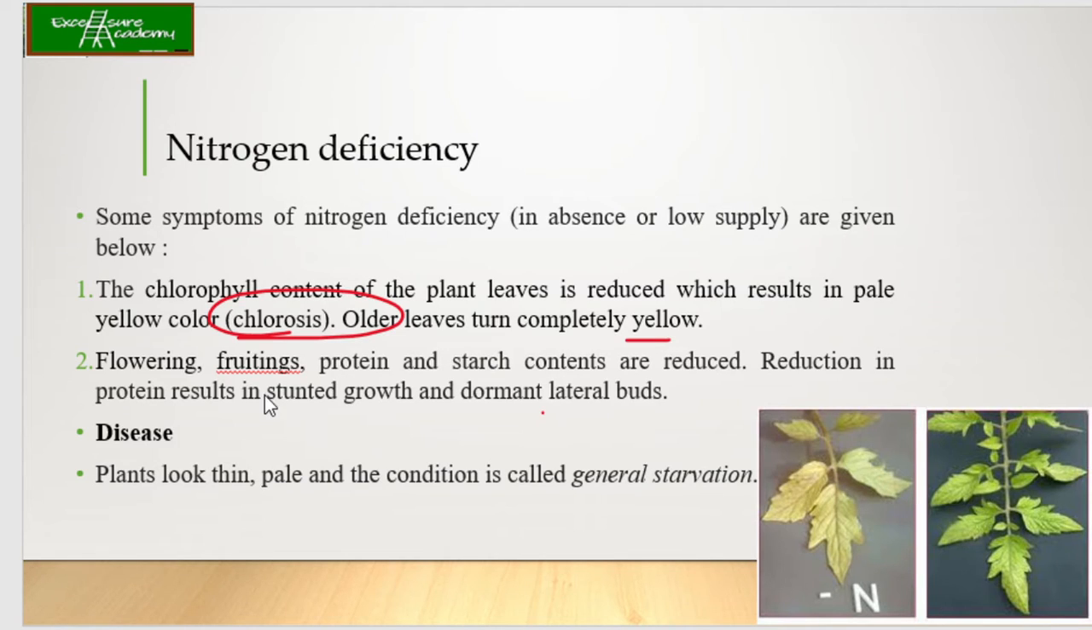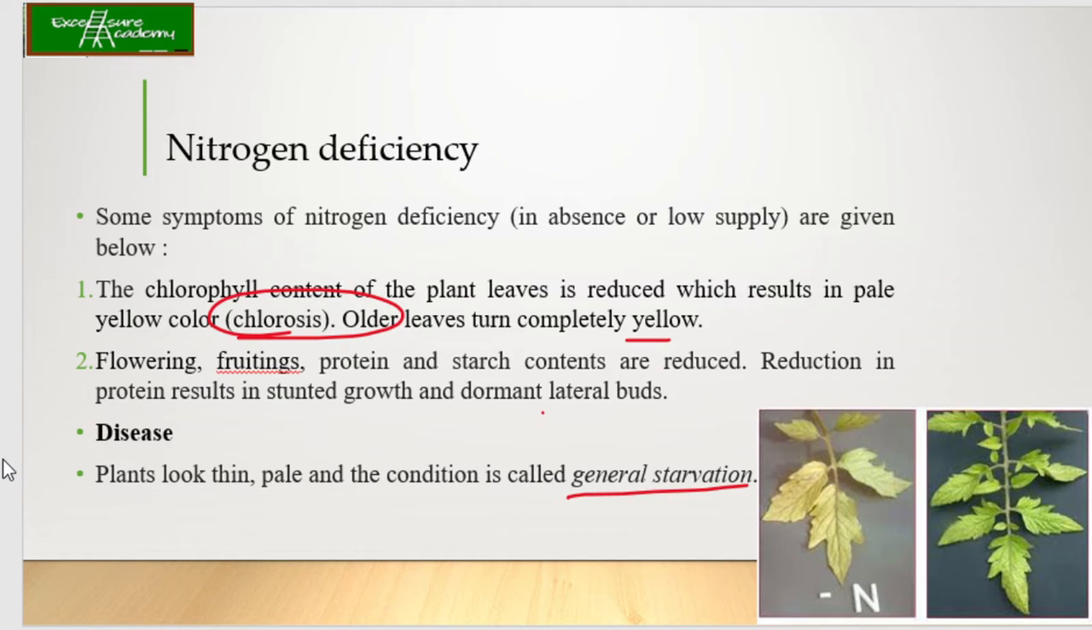Now flowering, fruiting, and protein and starch contents are reduced, and the reduction in protein results in stunted growth and dormant lateral buds. So what does it mean? इसका मतलब ये है कि पौधे जो plants है वो बड़े नहीं हो पाएंगे. So they remain very small in size. Plants look thin and pale, and this condition is called general starvation.